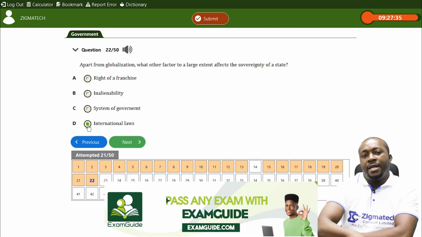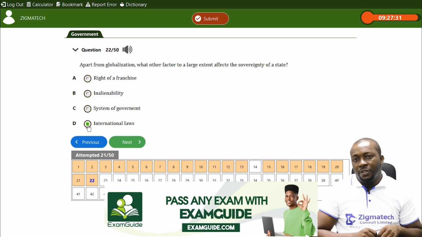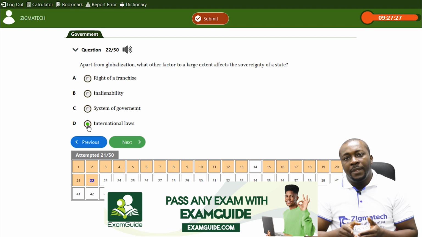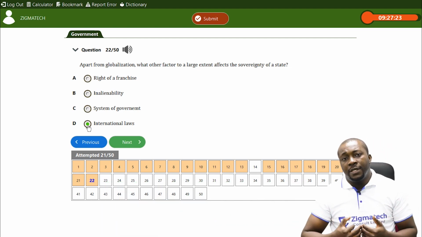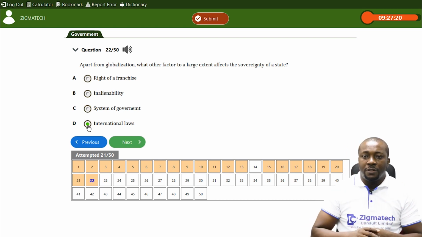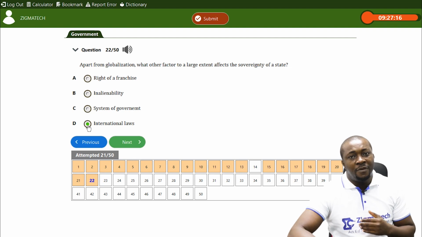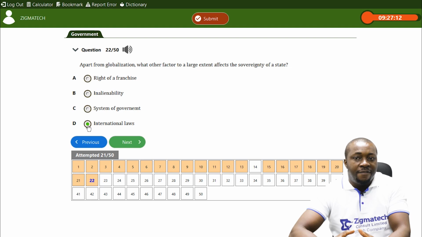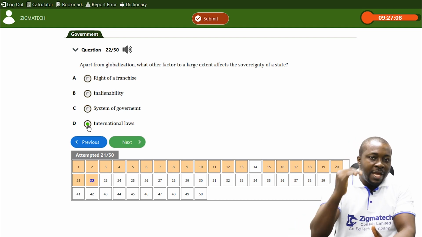So in abiding by these international laws, a state's sovereignty can be affected. Example, there are some international laws a state can violate. It can lead to sanction by international organizations like the United Nations. And because of that, the state may not be able to carry out some of the things it would like to do internally because of that fear of sanction, because of that fear of violating international laws.